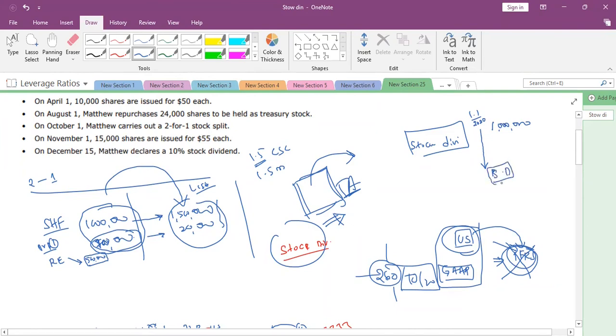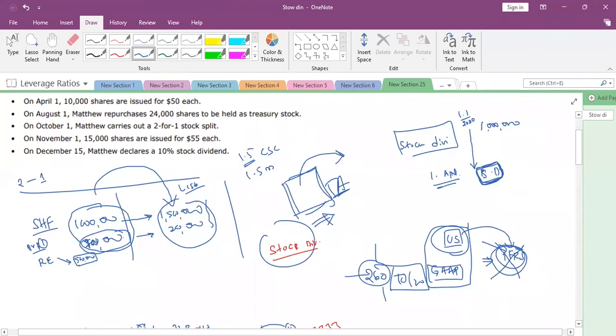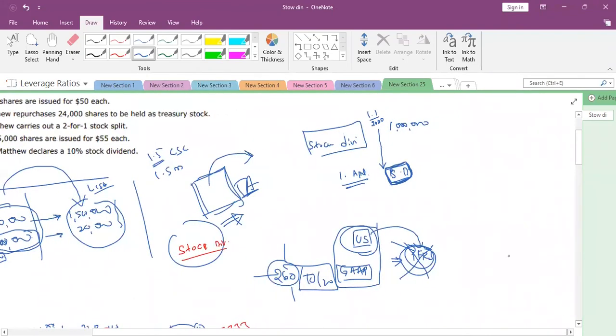The company declared the stock dividend on 1st of April. Now tell me, how should I calculate my weighted average?